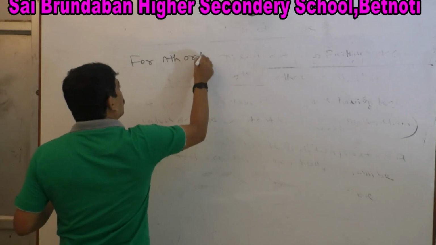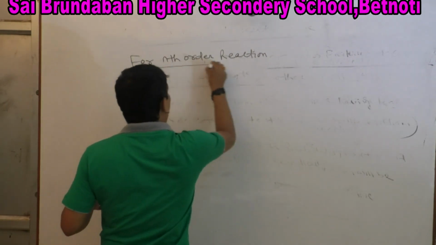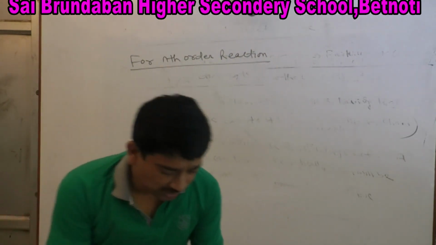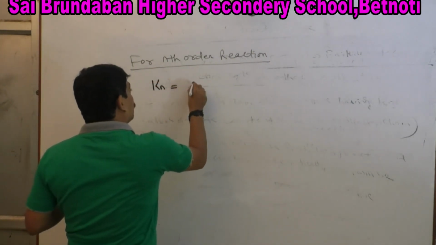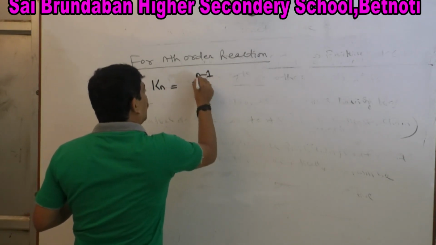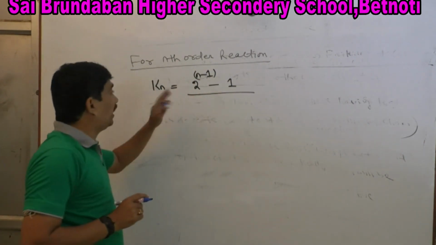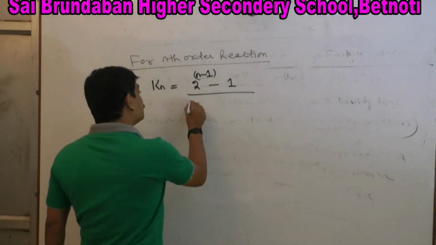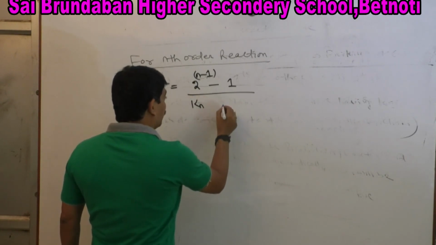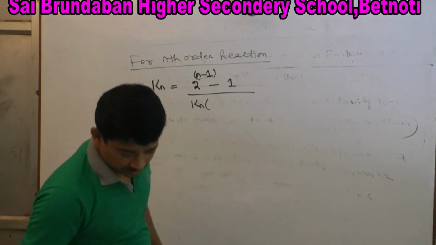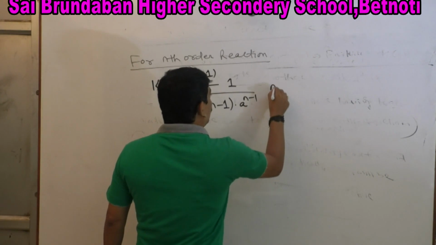For nth order reaction, k_n equals (2^(n-1) - 1) divided by k_n (n-1) a^(n-1), where n is not equal to 1.